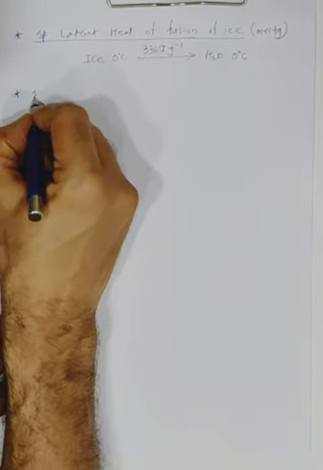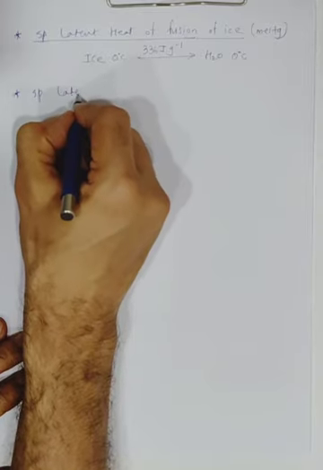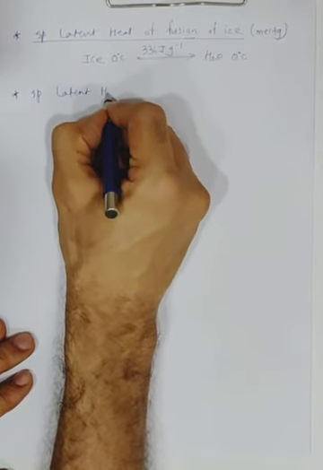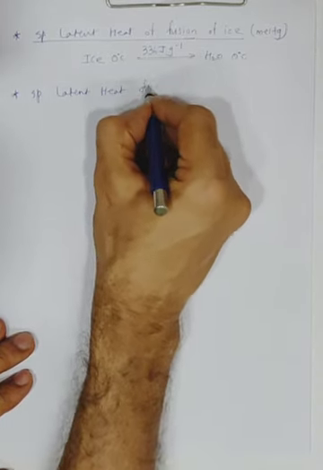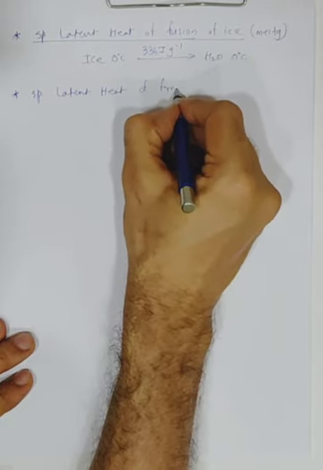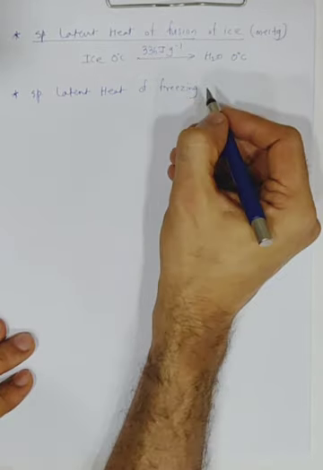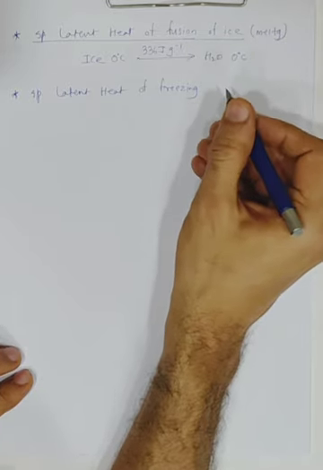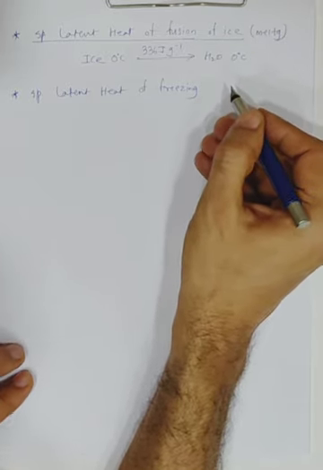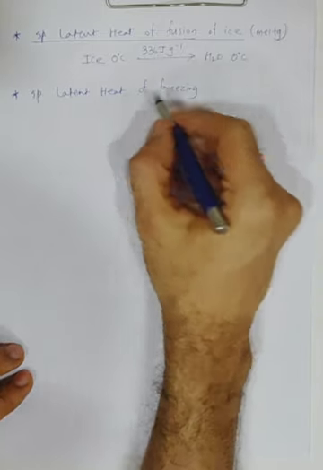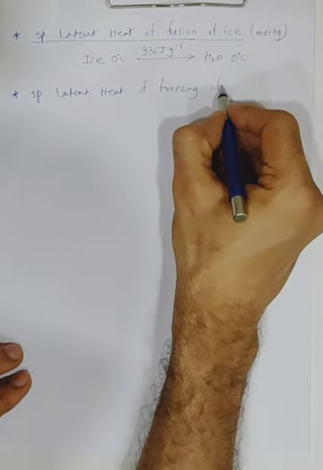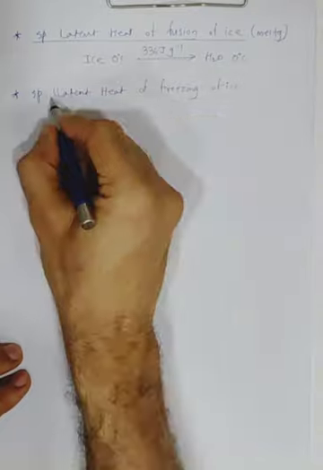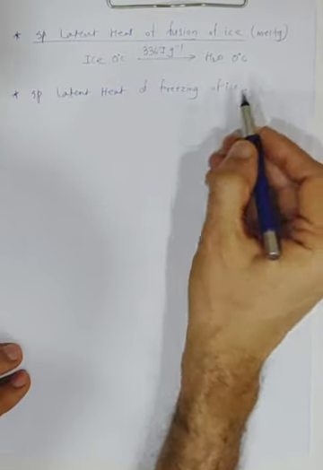The reverse is called specific latent heat of freezing. Specific latent heat of freezing of ice is what they call it in your textbook. Obviously it's already ice, so it can't freeze, but that's how they call it.